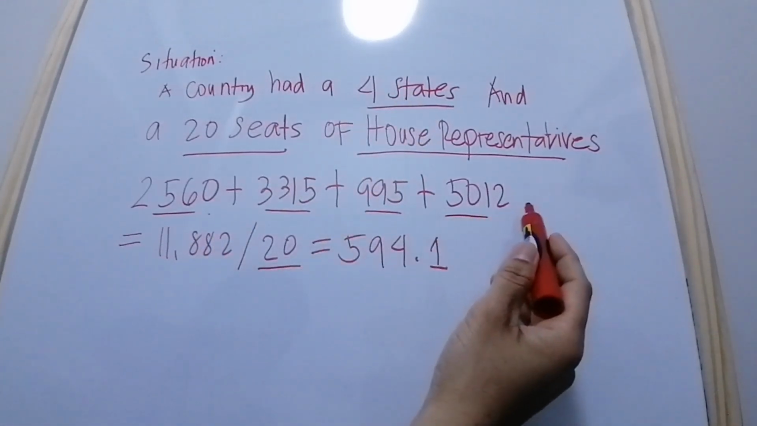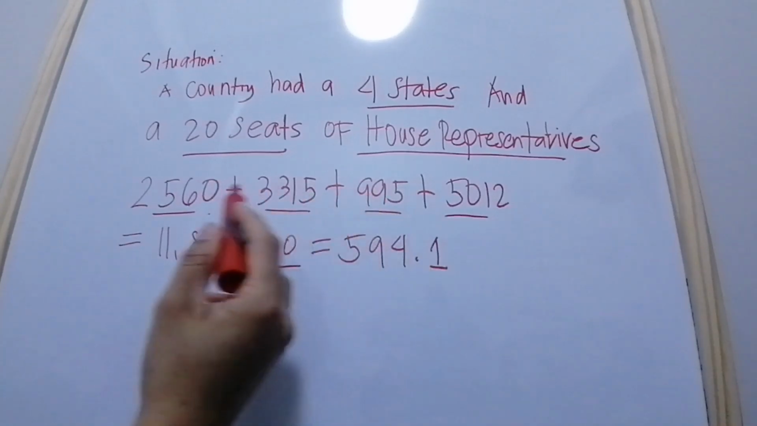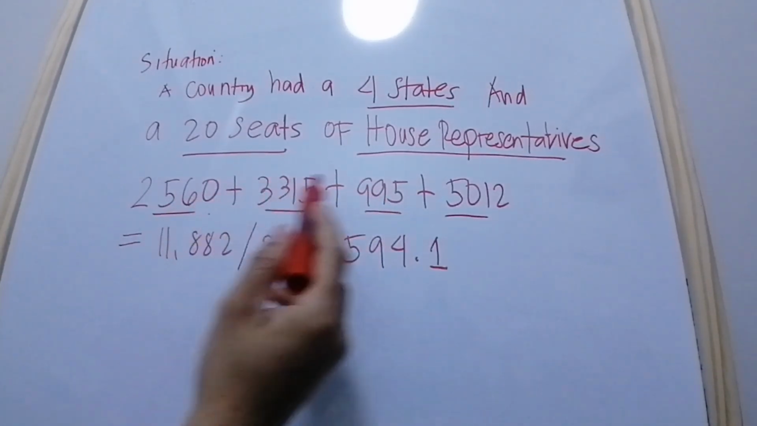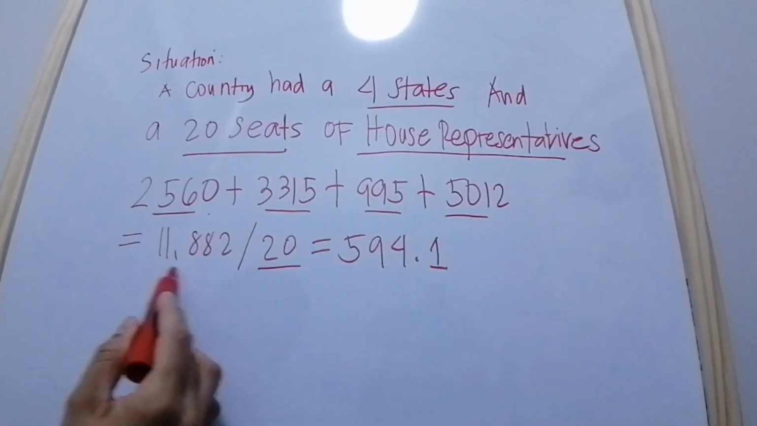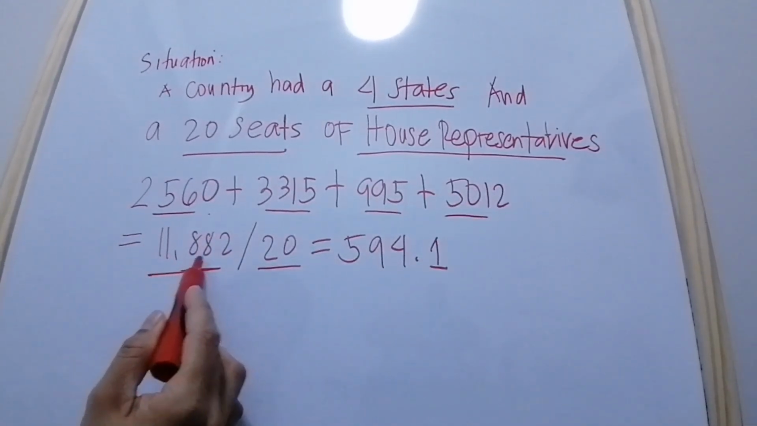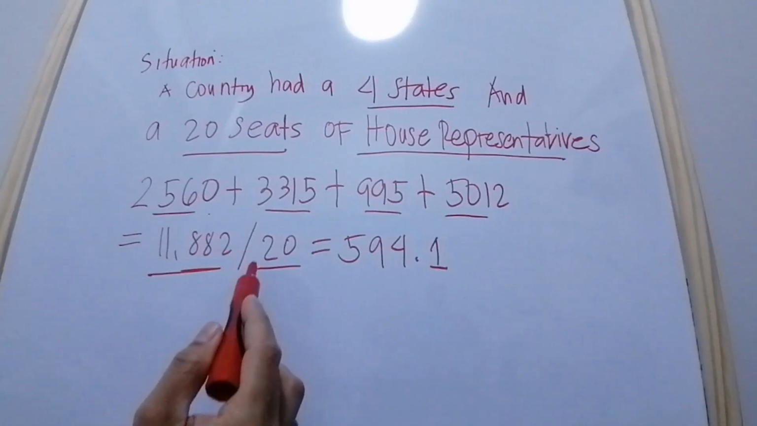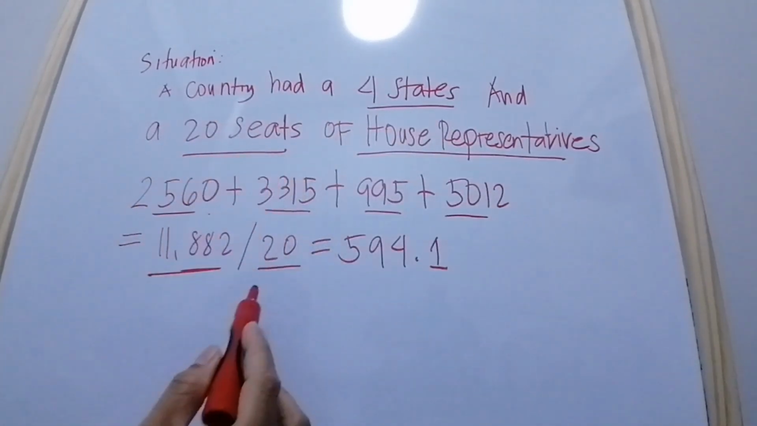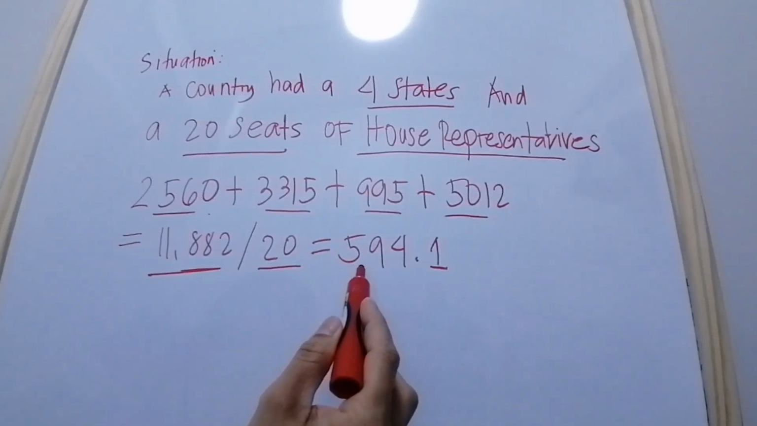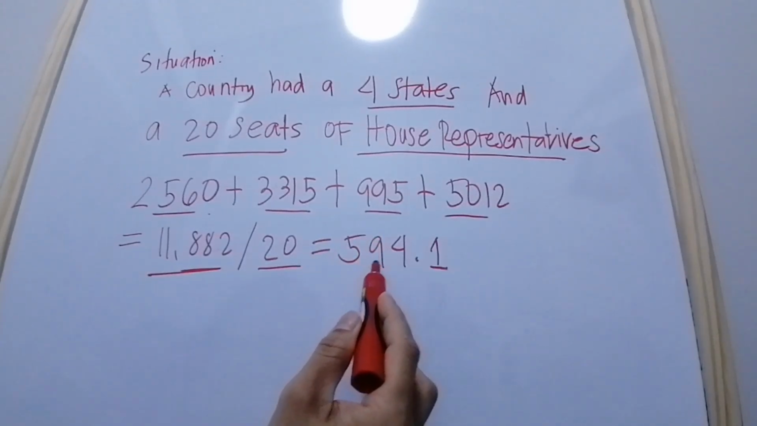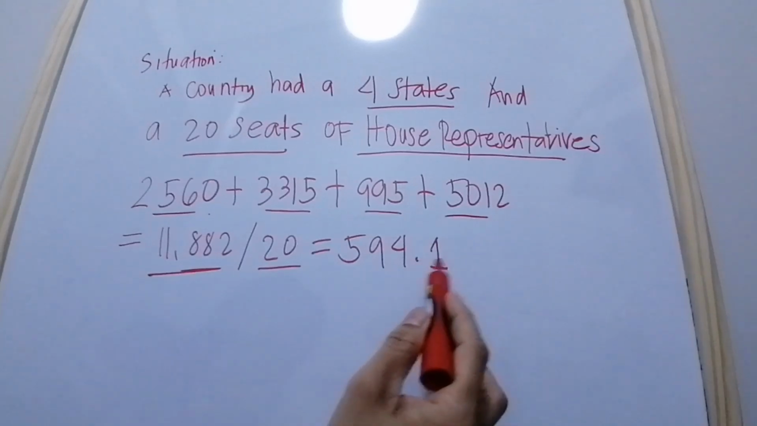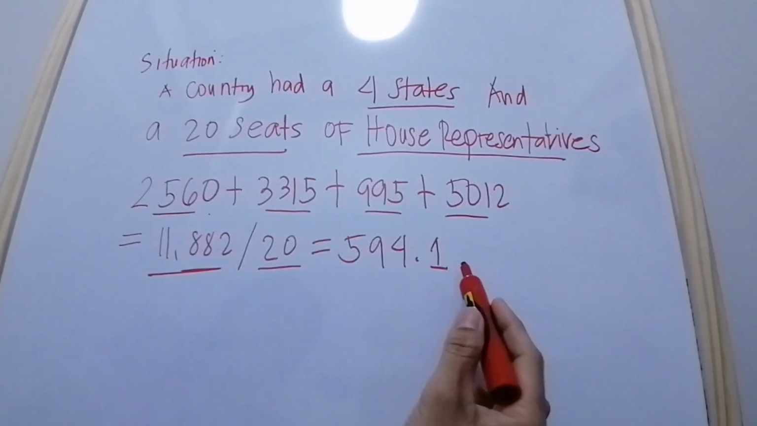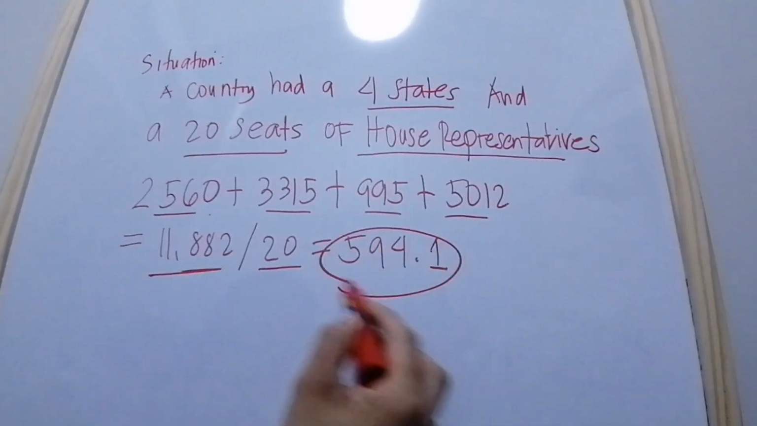All we have to do is add each state. So we add these, and this is equal to 11,882. Divide it by 20 seats. The result is 594.1. So this is the first example of Jefferson's method.